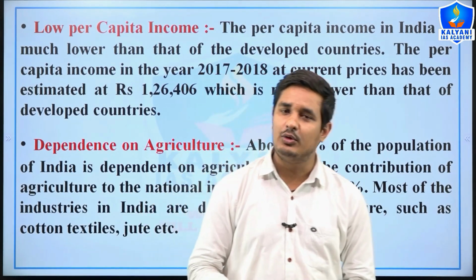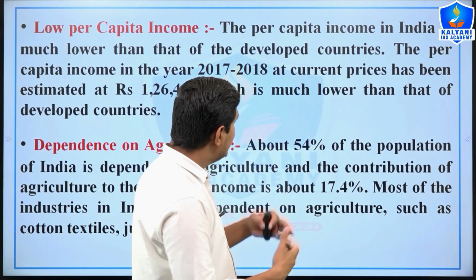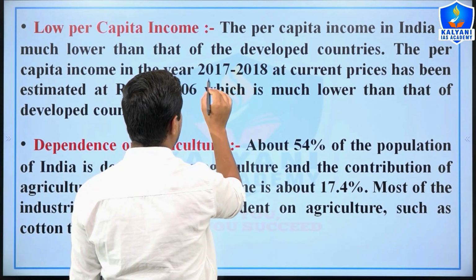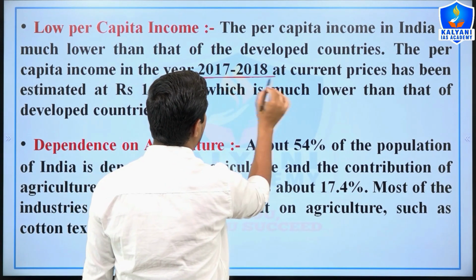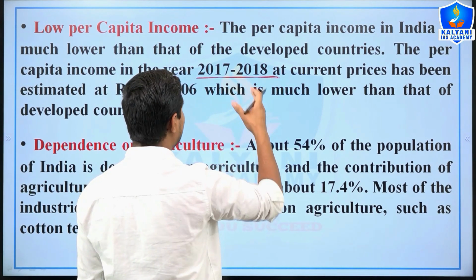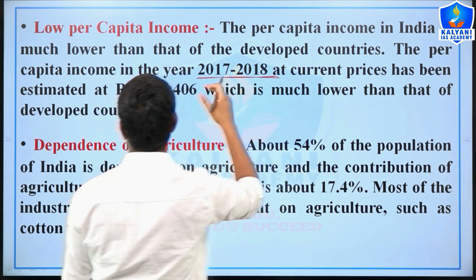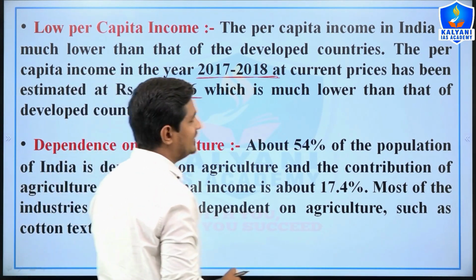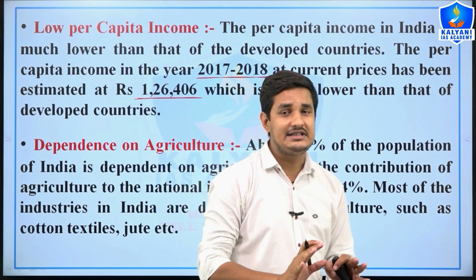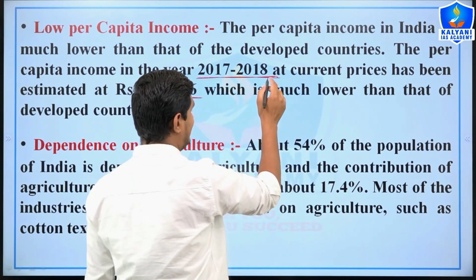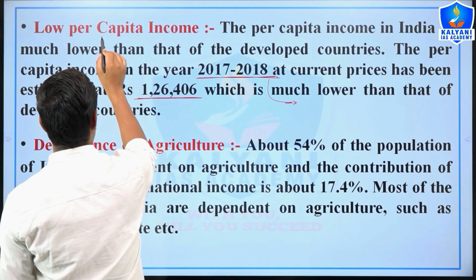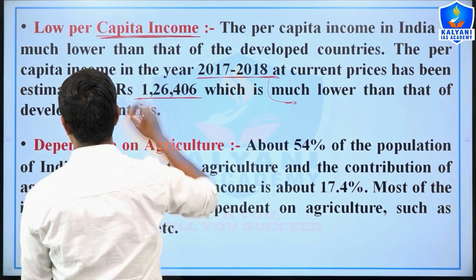The third thing is low per capita income. According to the current prices of 2018, the Indian per capita income is 1,26,406 only, right, which is very low in comparison to most developed countries. So we can say that there is a low per capita income in India.